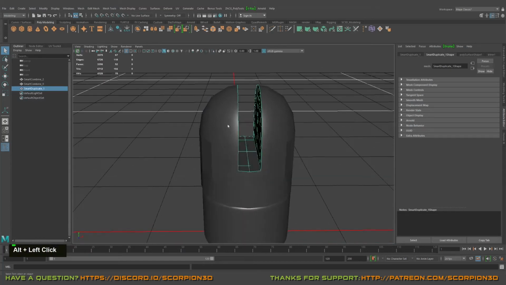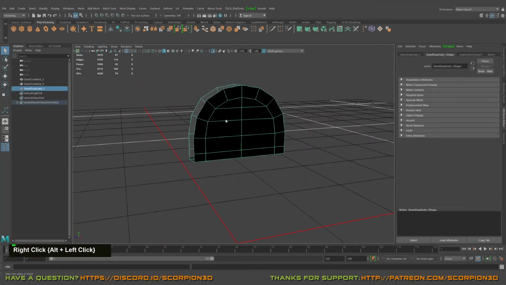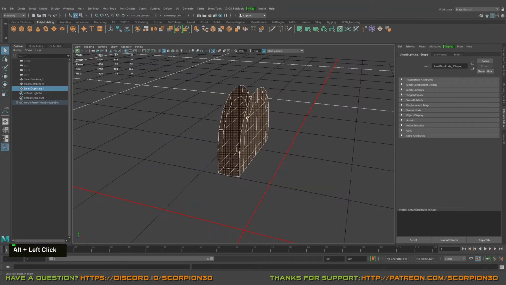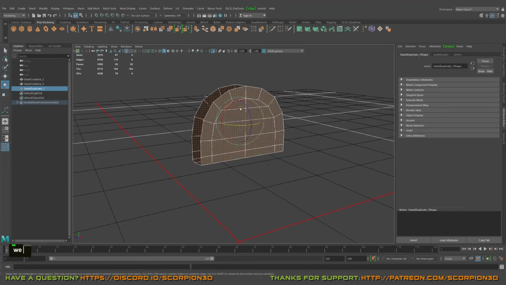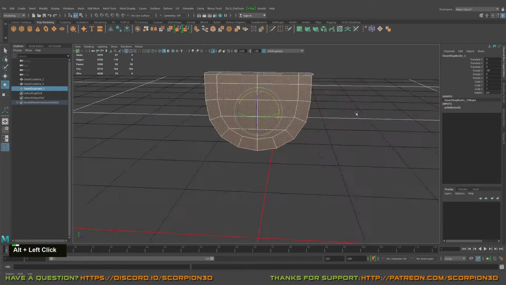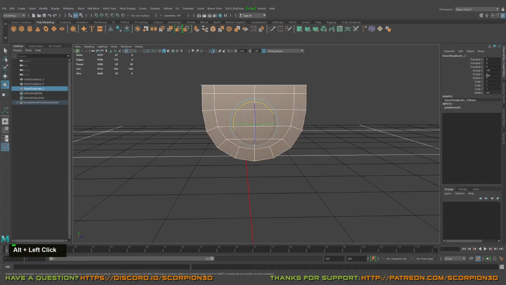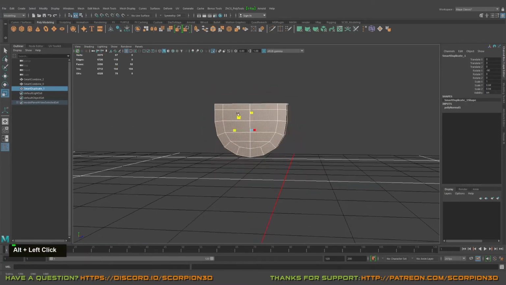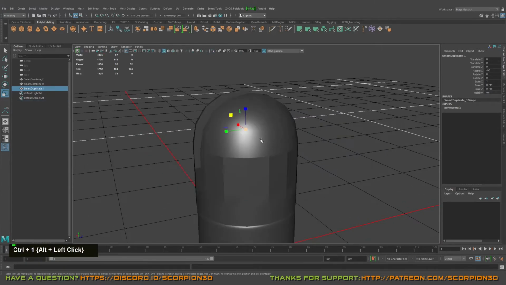Yeah, great. Everything, history, etc. I will isolate this part and let's reverse the normals. Great. And let's try to move them by 90 degrees.